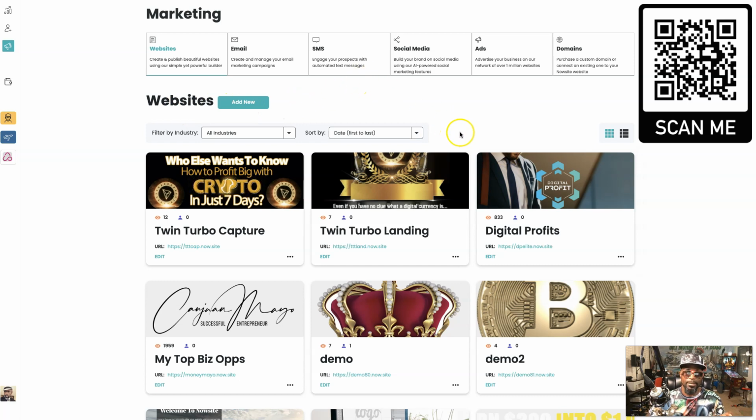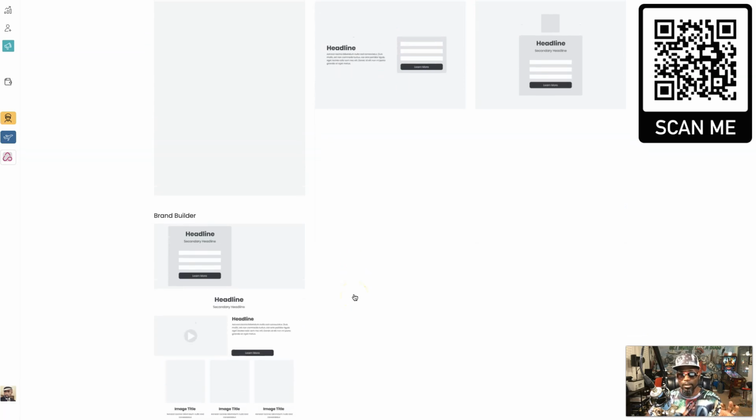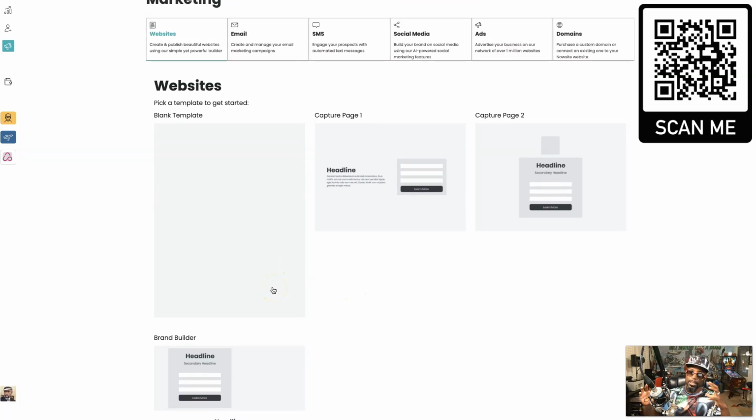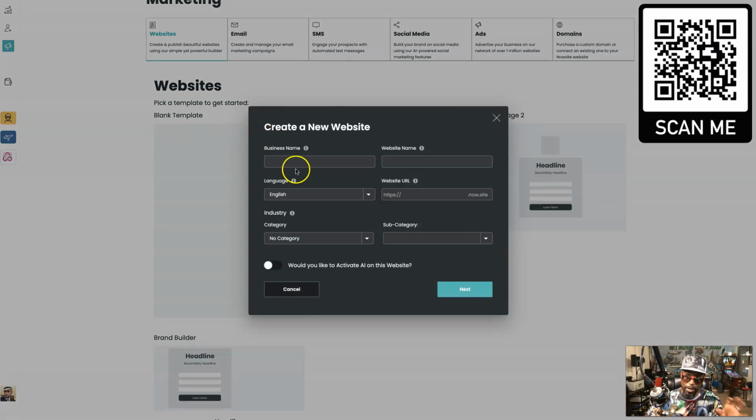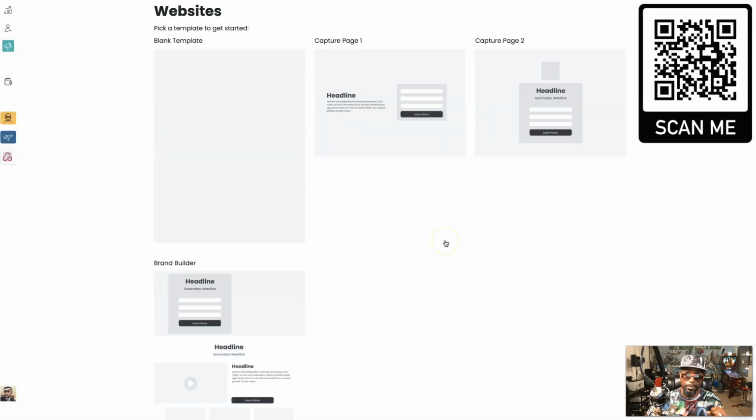And the nice thing about these is, let's say I want to start with a new one. Let's say I want to start from scratch. Well, I can come over here and look, they already got website templates for us to start from. So if I start like this, then it gives me something to work with. Like I want to come with a headline and a capture page, or a capture page in the middle. So let's say that's what I want to do. Then I can create it from here, name it, already have the domain. Remember, Nowsite's also going to host it for you. So you're going to have hosting and SSL and security. So it's going to be secure. You're pretty much going to be able to hit the ground running with a full-fledged website that you're going to be able to build from scratch.